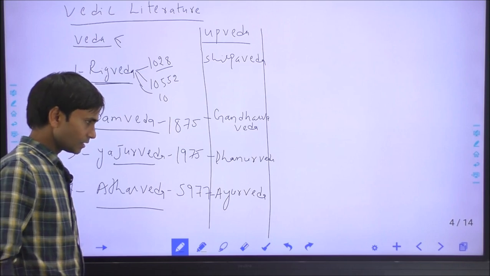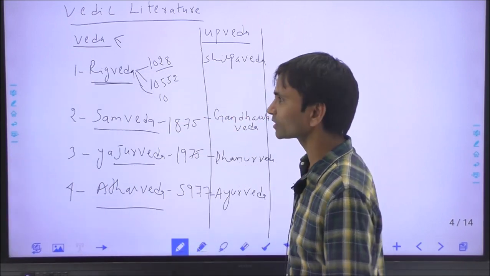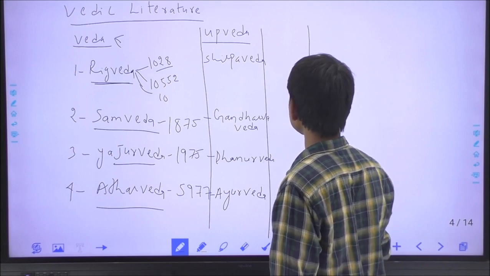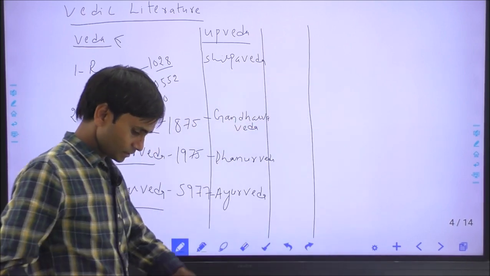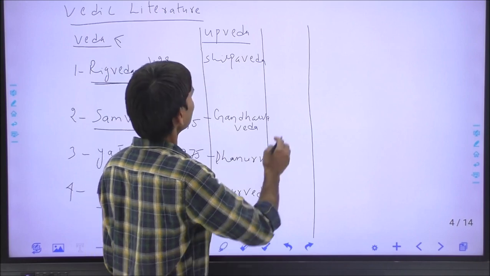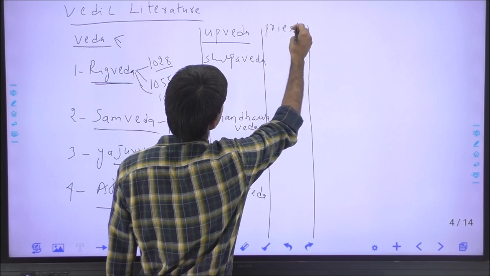And the expert Brahminical priests are called the Ritvijs, and each Veda has its specific Brahminical priest through which we can perform the mantras of each Veda. So there were 4 kinds of Brahminical priests.